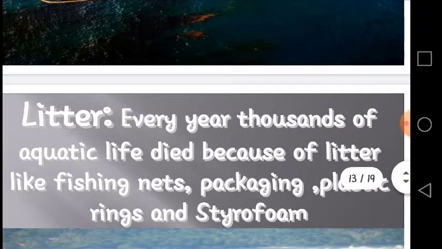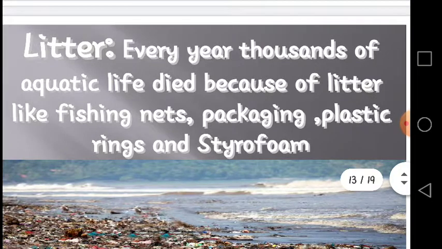Litter. Every year, thousands of aquatic life die because of the litter, like fishing nets, packaging, plastic rings, and styrofoam. For example, the styrofoam. Many animals in the water swallow these plastic balls of styrofoam, which make them feel full and stop them from feeding properly, and in this way the aquatic life dies.